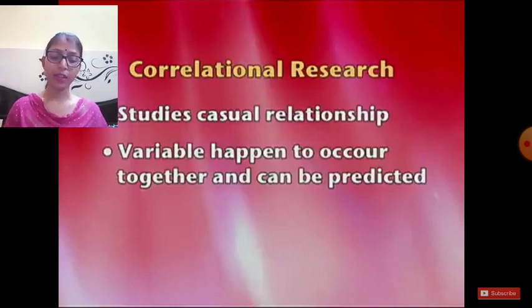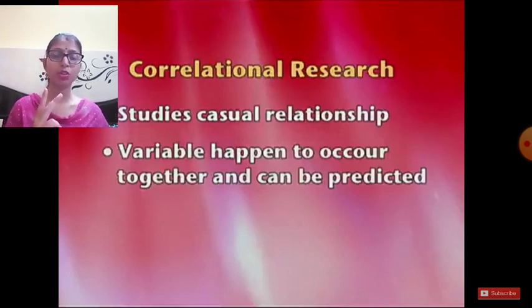Here you do not manipulate the amount of study time and examine its impact on achievement. Rather, you simply find out the relationship between the two variables, to determine whether they are associated or covary or not. Okay. The strength and direction of the relationship between the two variables is represented by a number known as the correlation coefficient.